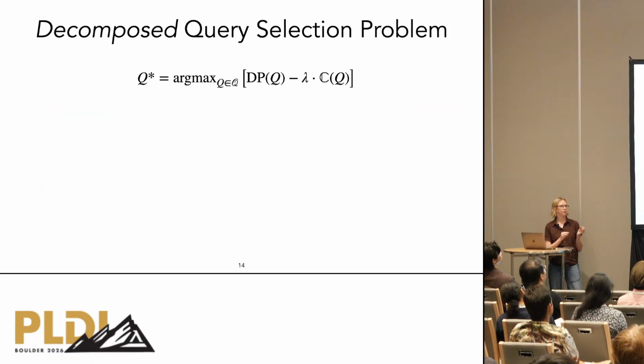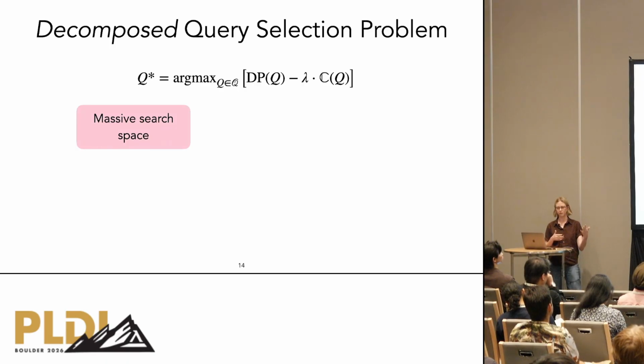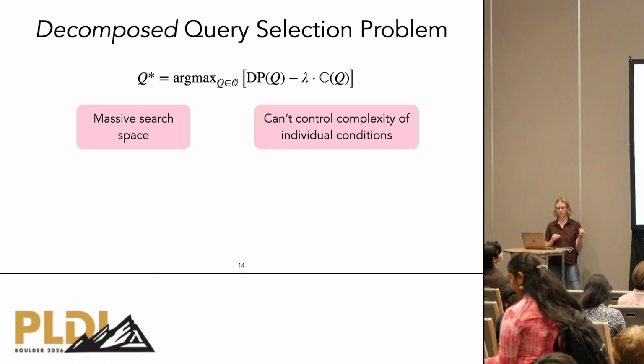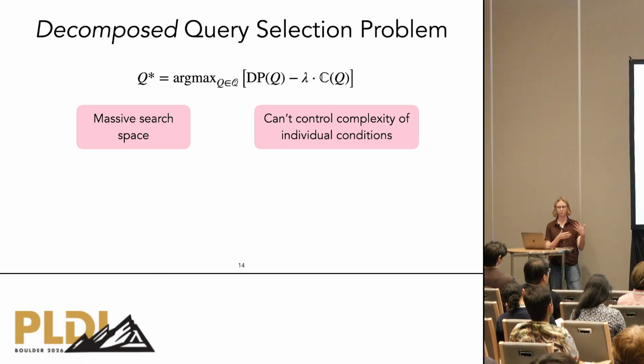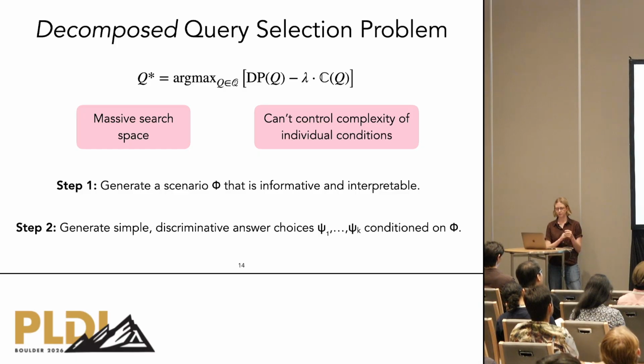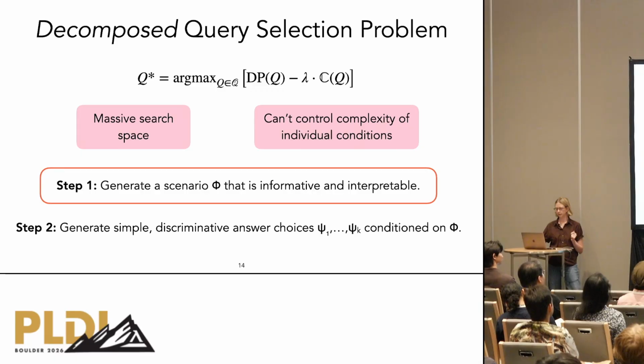However, directly solving this problem is prohibitively difficult in practice for a couple of reasons. First, the space of possible queries is too large for exhaustive search to be feasible. And second, optimizing interpretability at the level of the entire query makes it difficult to isolate and control the complexity of individual conditions. So to address these challenges, we use a decomposed formulation where we first select a scenario phi that captures semantically meaningful behavioral distinctions while remaining interpretable. And we then construct simple discriminative answers conditioned on that scenario phi. So first, let's look at how we do step one.